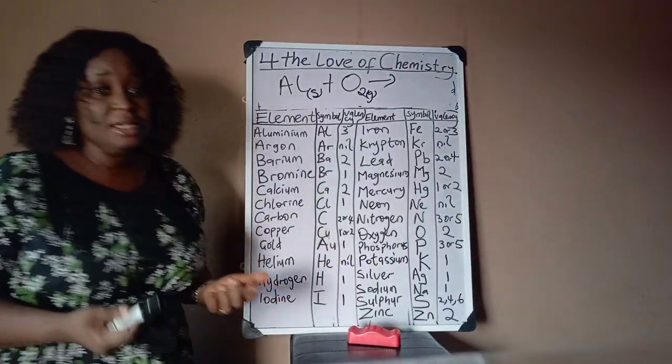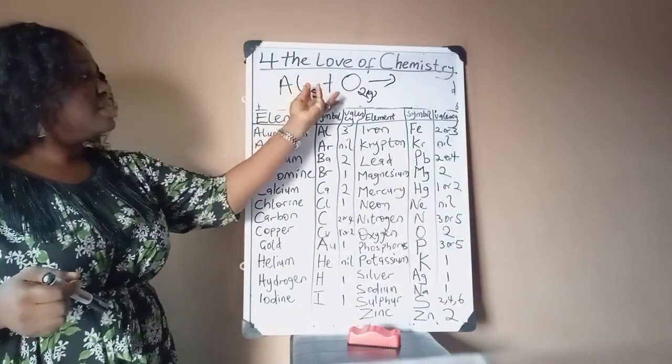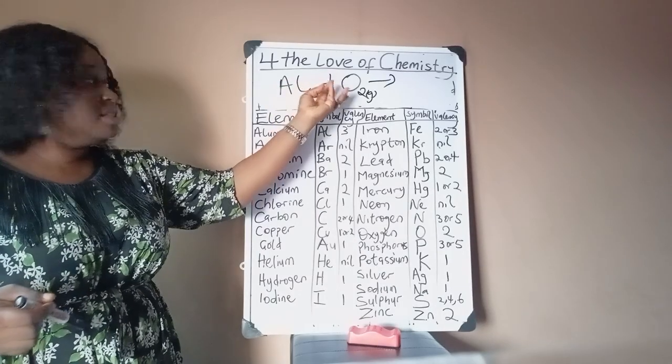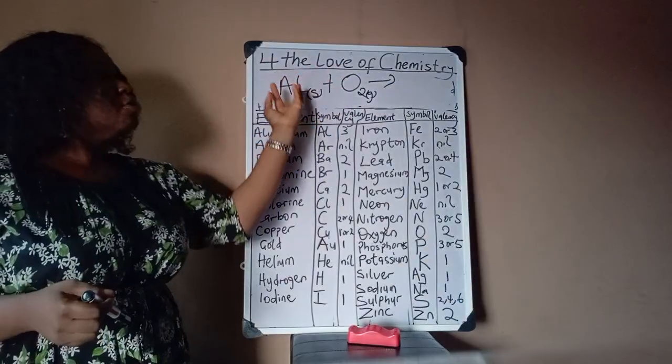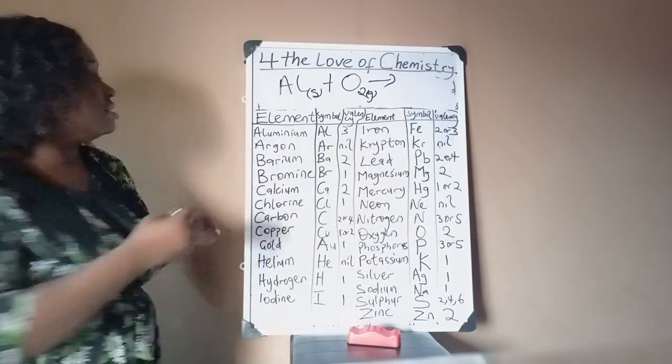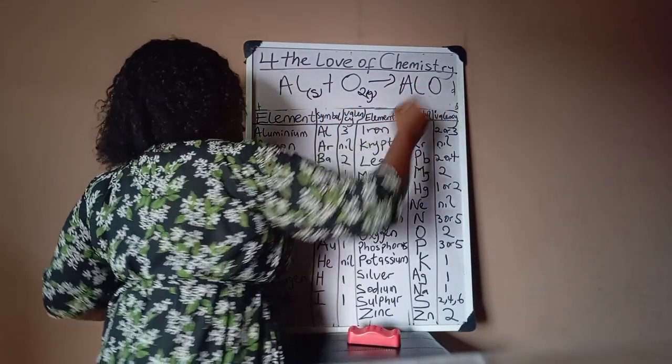So usually metals are written first before the non-metal. So if this is combining with this, it's a combustion reaction, because any reaction with oxygen is a combustion reaction. So, aluminium burning in oxygen to form aluminium oxide.